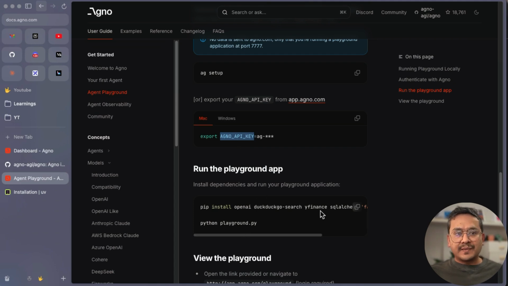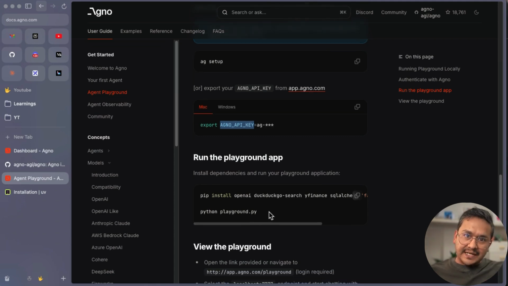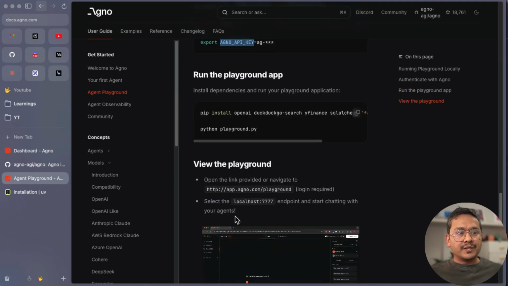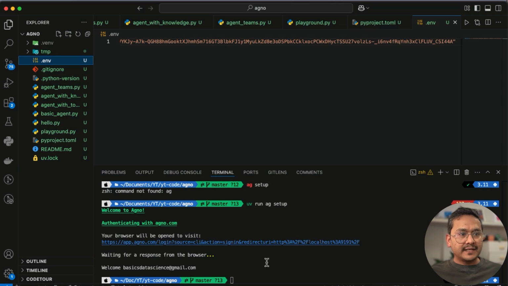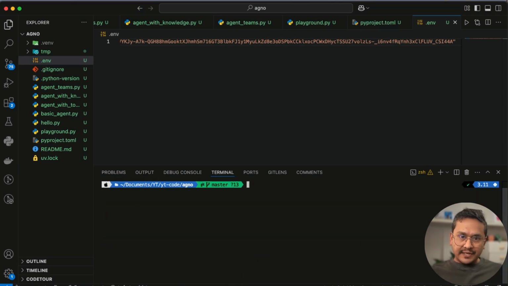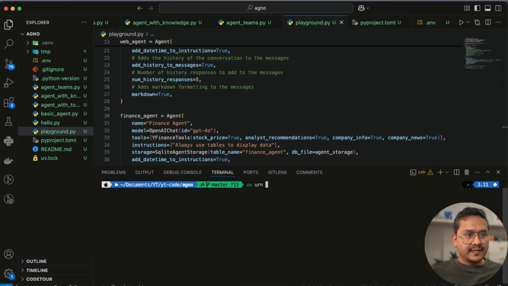We need to install some additional packages also. If you want to run this, this is what we need to install, because we are running something locally, right? But we will follow the same practice that I'm showing you. We will run it and add the packages as we go. So run the playground, but before that, we go back here. I will clear the screen. It is already connected. I will run uv run